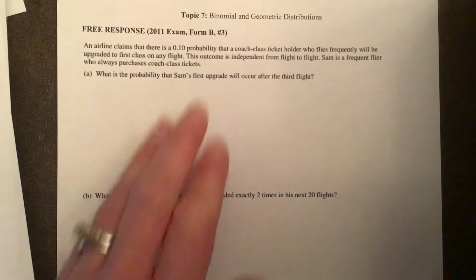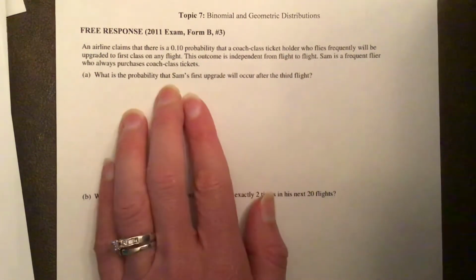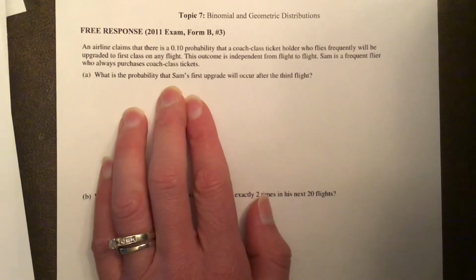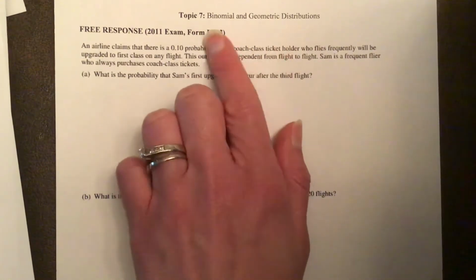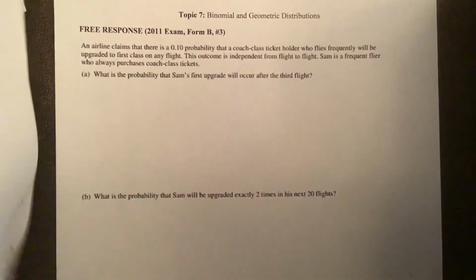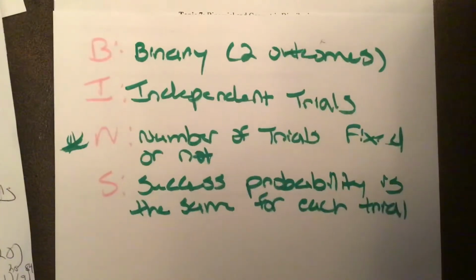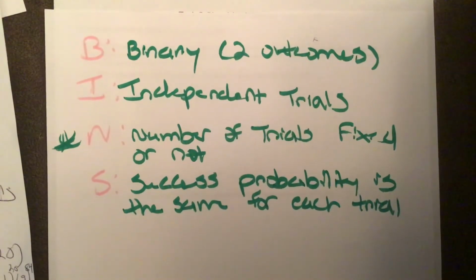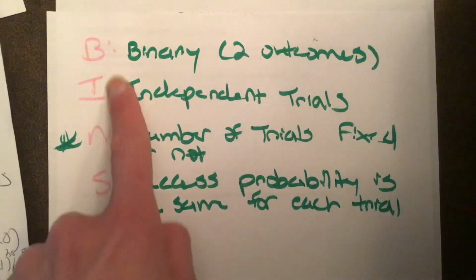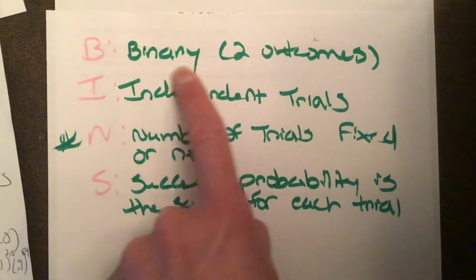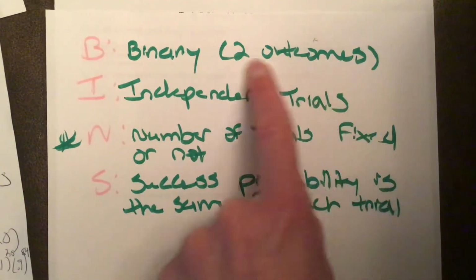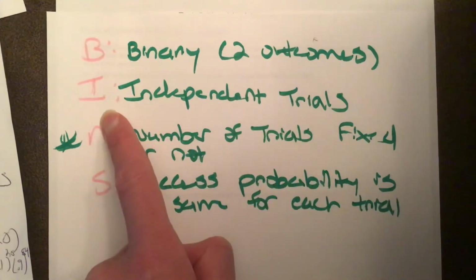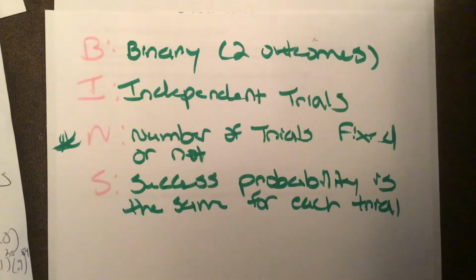So before we even get into solving this exact part, I just wanted to do a quick refresher of how you can tell if something is binomial or geometric. You may remember this acronym called BINS. The B stood for binary. There's two outcomes, success and failure. The I stood for independent, that each trial is independent.